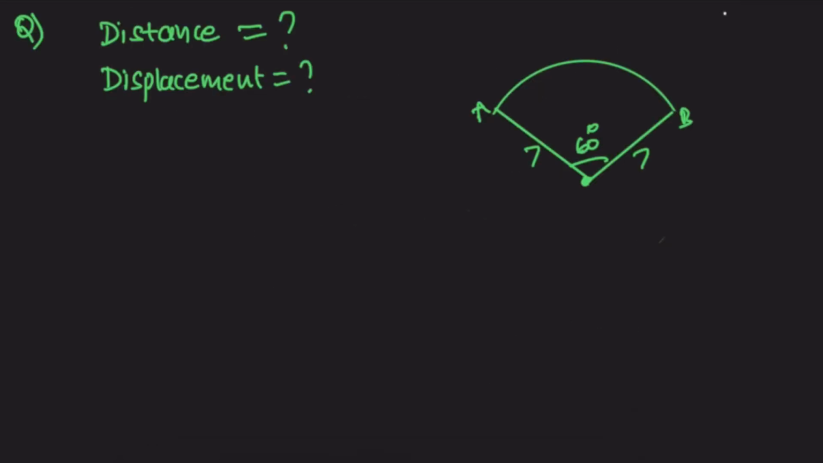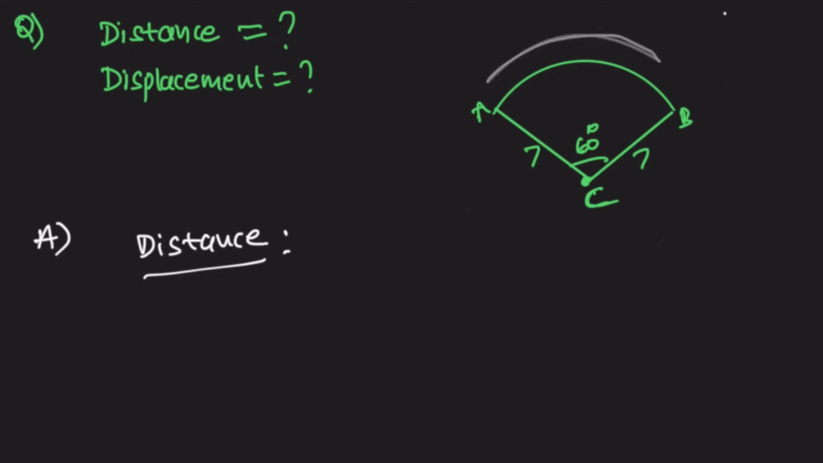Now the question is, what is the distance of the body which is moving along the circle from A to B, as shown in the figure, where C is the center? ACB makes an angle of 60 degrees. See here, ACB makes an angle of 60 degrees. What is the distance? The body is moving along the circle, but here it makes an angle of 60 degrees.